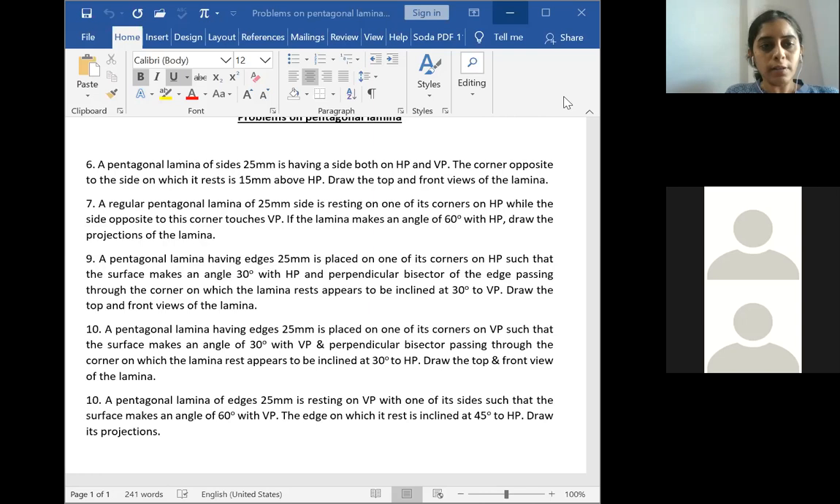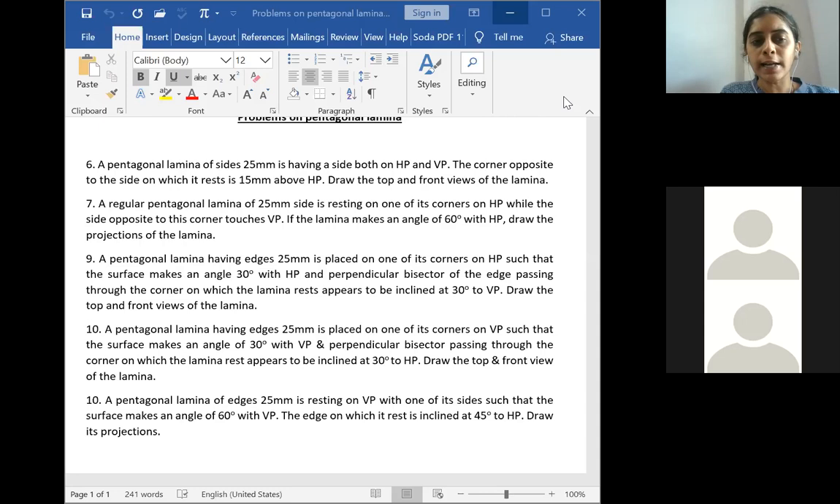Whenever it is a problem resting on one of its corners, you have to show the corner first. In the previous case, it was resting on one of its sides, so you showed the side. Now since it is resting on one of its corners, I've shown the VP-HP inclination on the YouTube channel. Still, if you have difficulty, you can watch that. With the corner on HP, we will start with the top view. So construct the pentagonal lamina showing the corner first.